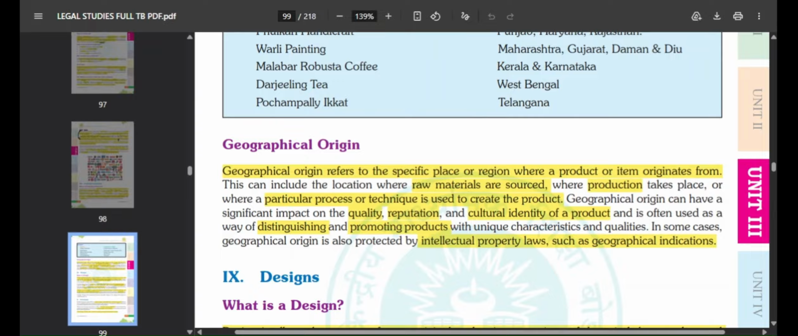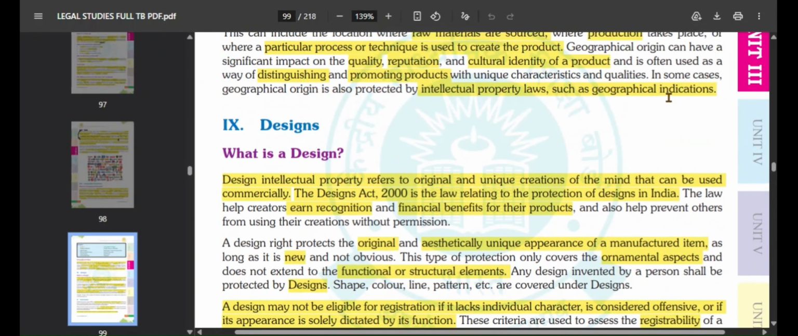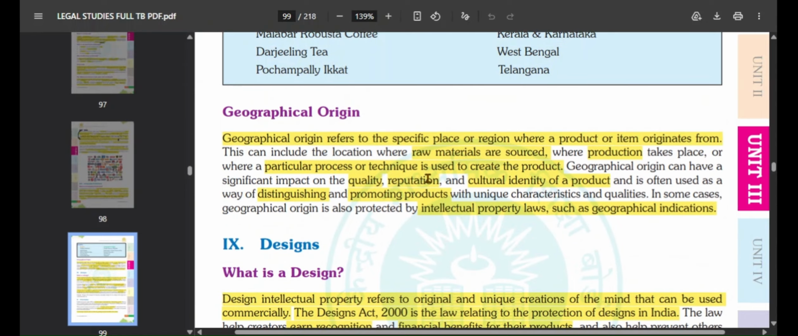In some cases, geographical origin is also protected by intellectual property laws, such as geographical indication. So geographical indication also protects your geographical origin.